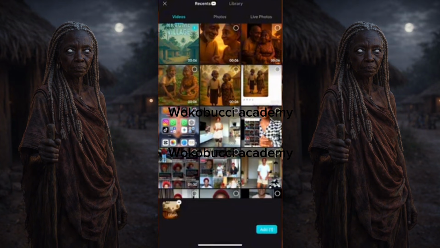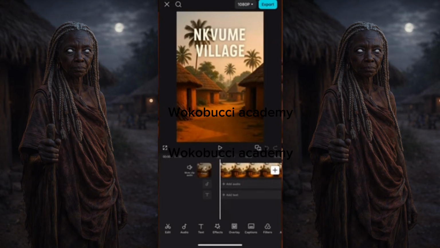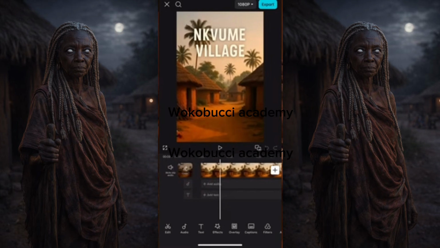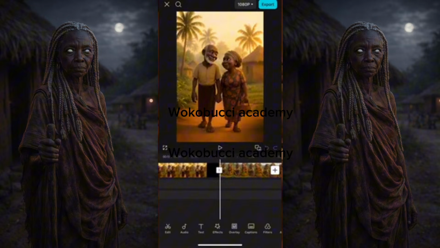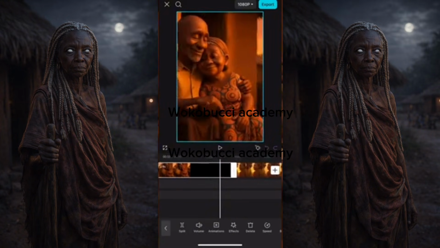So the first is the village, right? The second is the mom and the old man walking in the path. Then we have them in the farm. We have them in front of their house. And then we have the end of it. Then you click on add, which means I have added all my videos together, right? So now we start with the story here. This is the story here that I have added. Okay, we have all this, right?